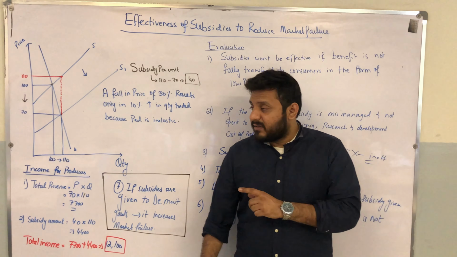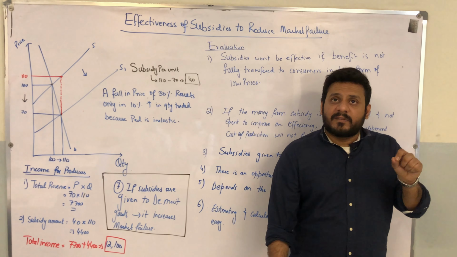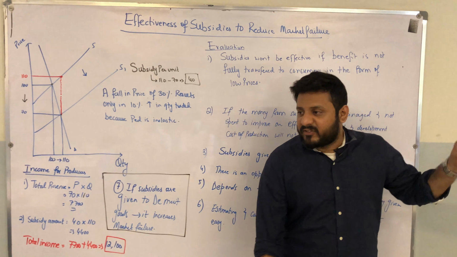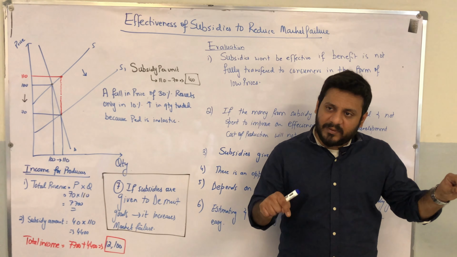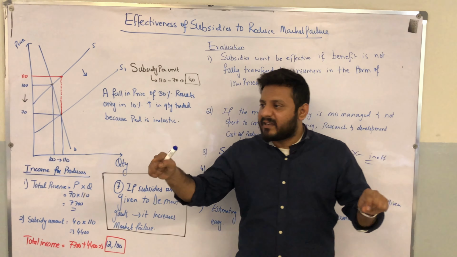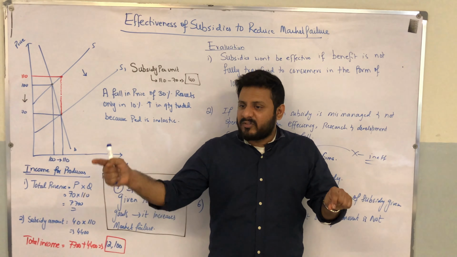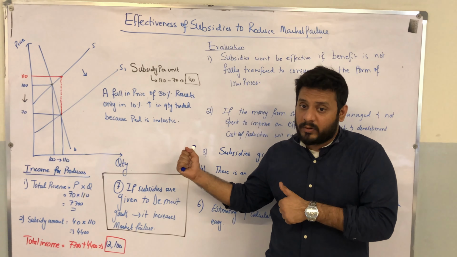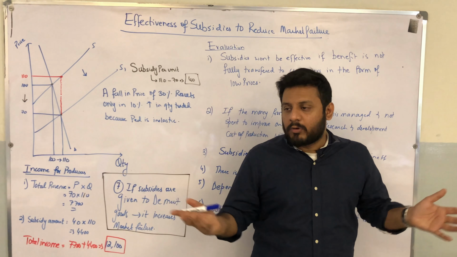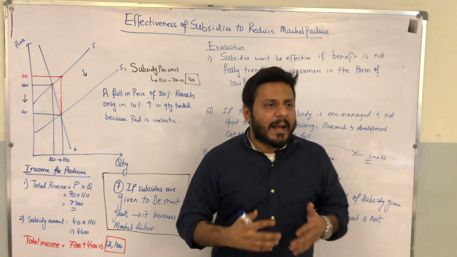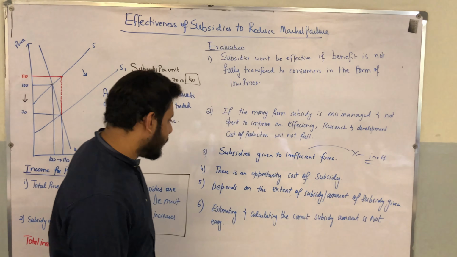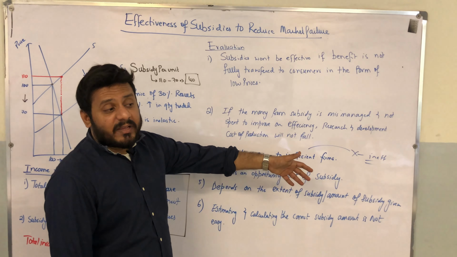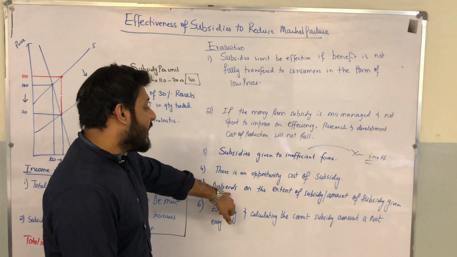Hence, we can argue in the exam that subsidies will improve welfare, but it didn't improve welfare to a very large extent. And there's an opportunity cost of this, because this money could have been spent on other areas that could have improved welfare on a much bigger scale than what the government tried to do, right? And it resulted in a total failure, a collapse of government policy and government intervention. Number five, whether the subsidy will be successful or not depends on the extent of subsidy, or the amount of subsidy given.